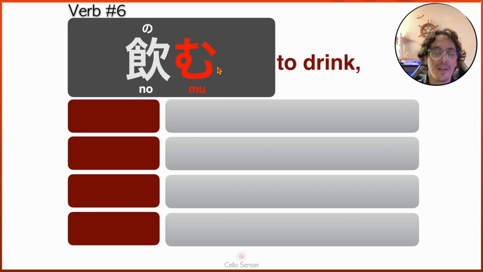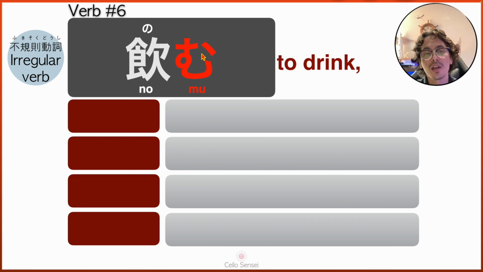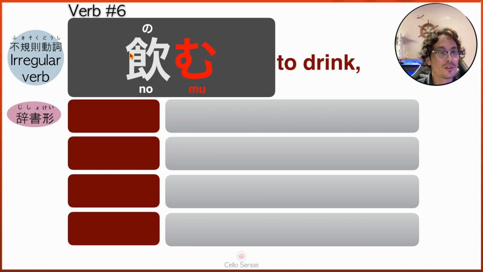Nomu. This is an irregular verb, meaning that when we conjugate, we will have to work with the mu, and the M column, meaning ma, mi, mu, me, mo. And this is the kanji. So let's look at our dictionary form, jisho-kei.